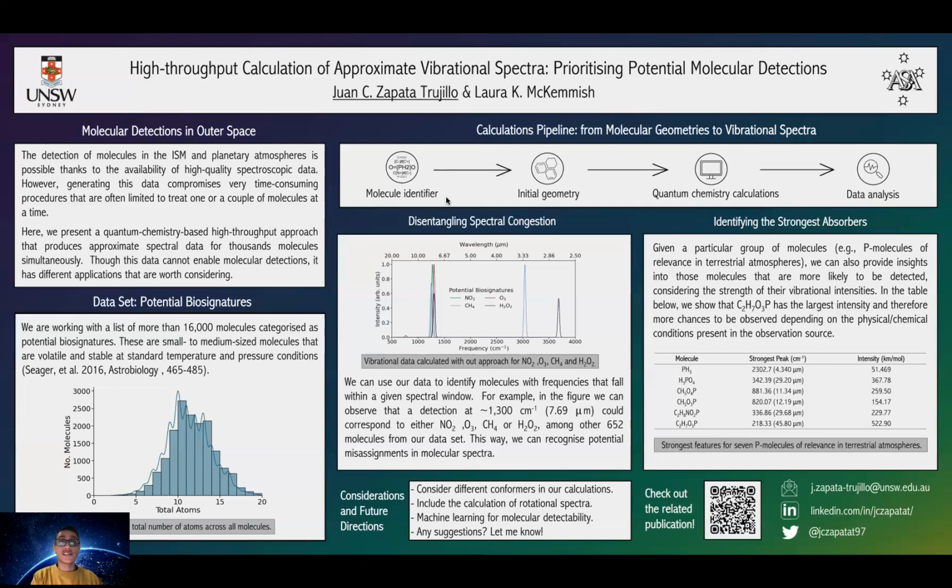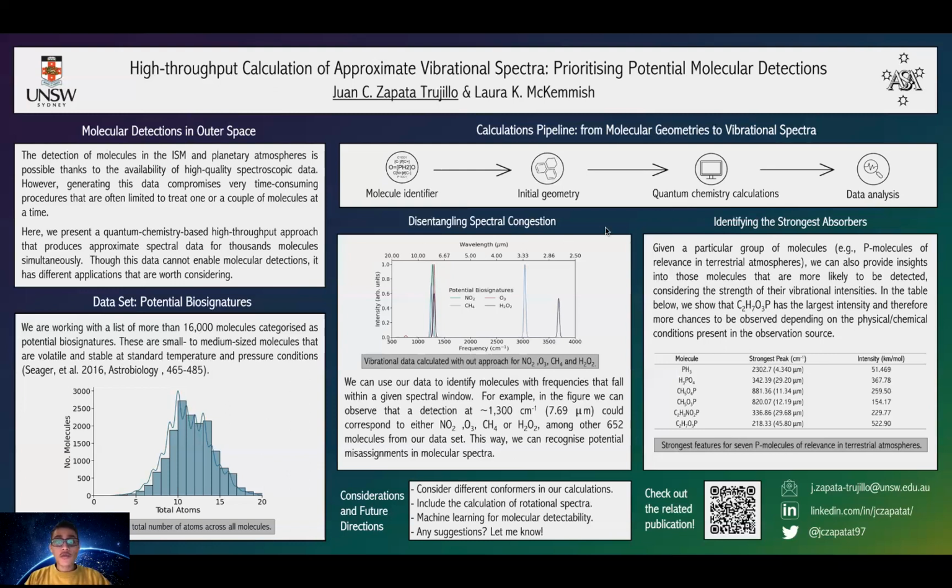So of course we have these 16,000 molecules, so we don't want to perform our calculations manually. So we have developed this highly automated approach where we have a molecule identifier for each molecule from where we generate initial geometries and then run quantum chemistry calculations that provide us with the spectroscopic data that we want.